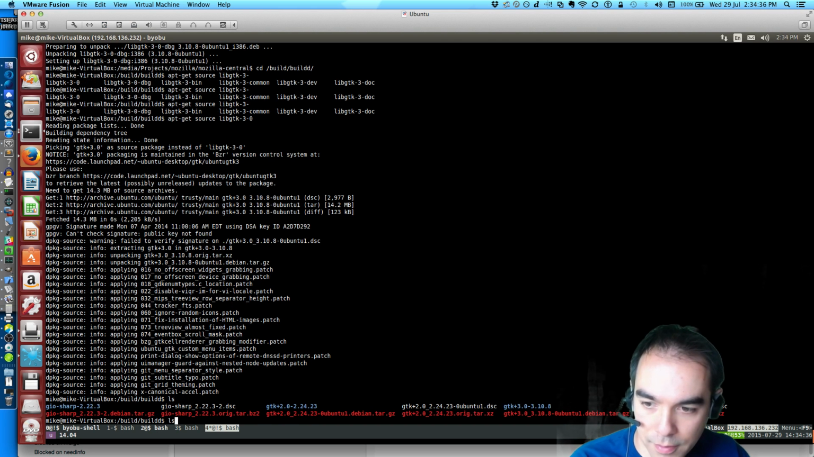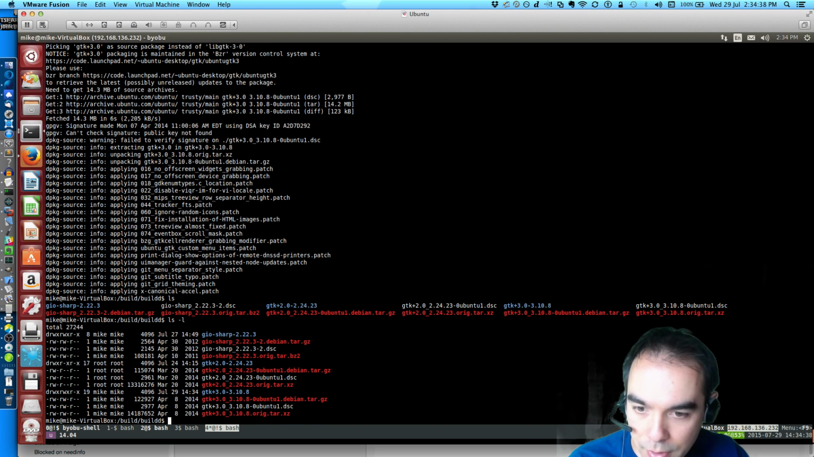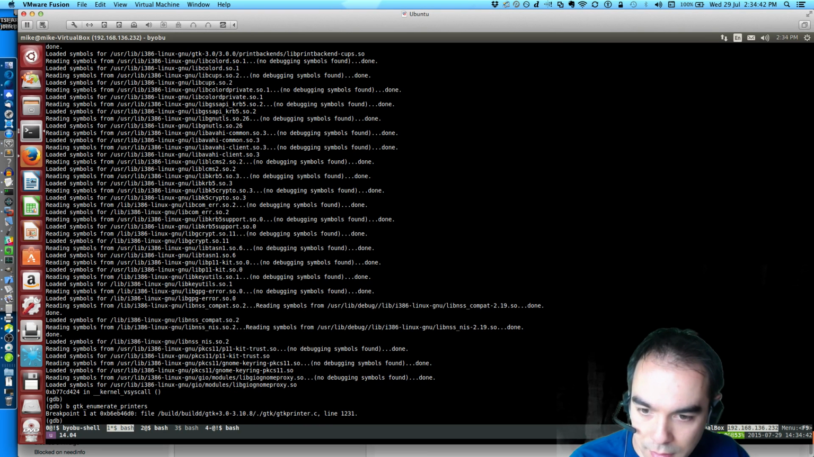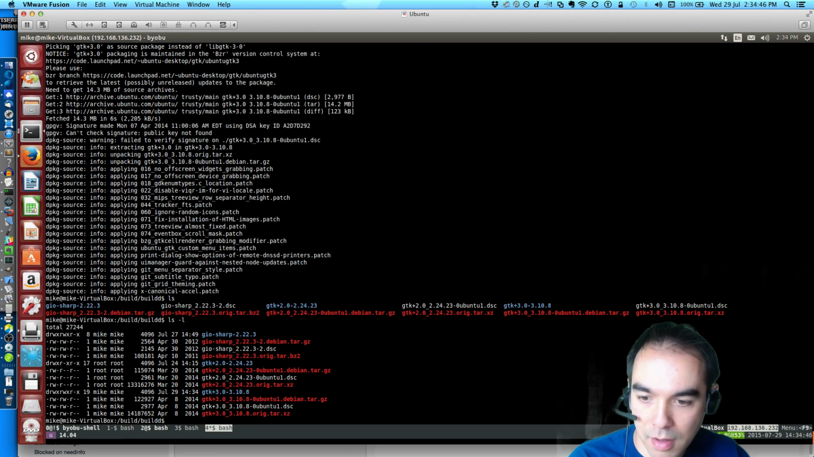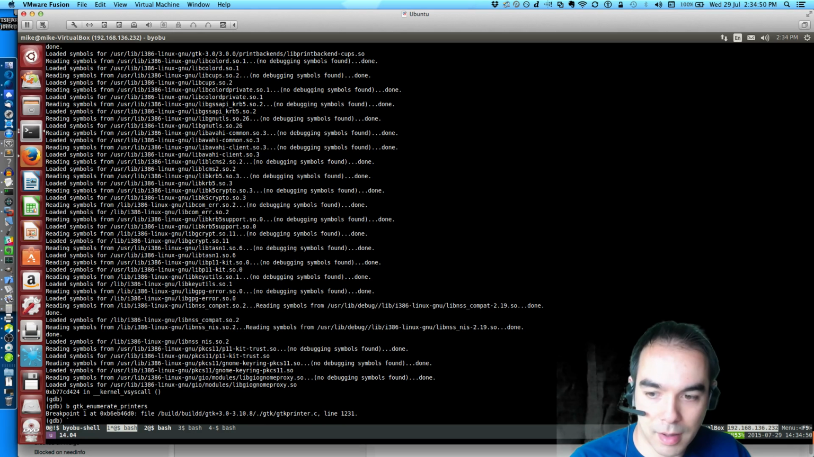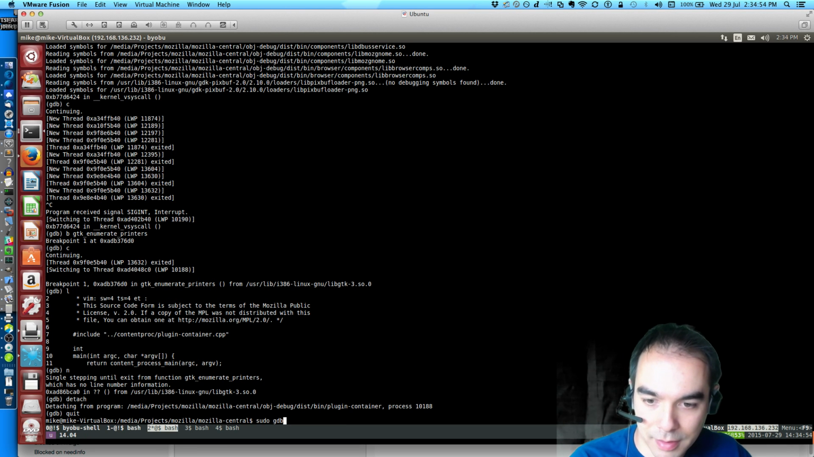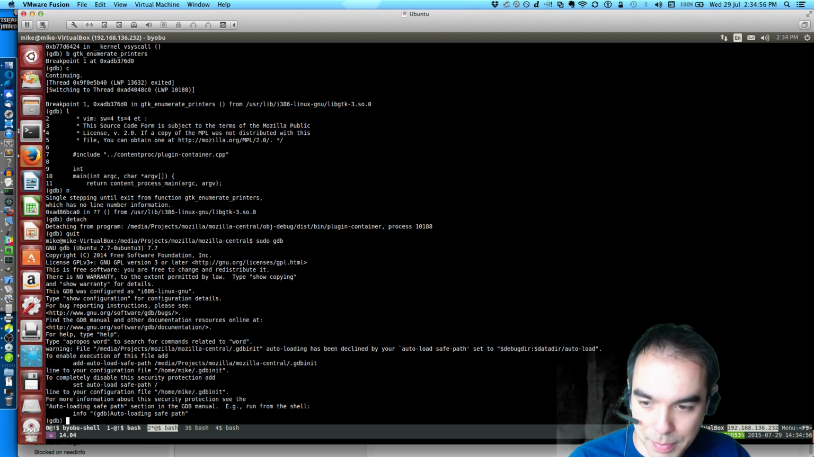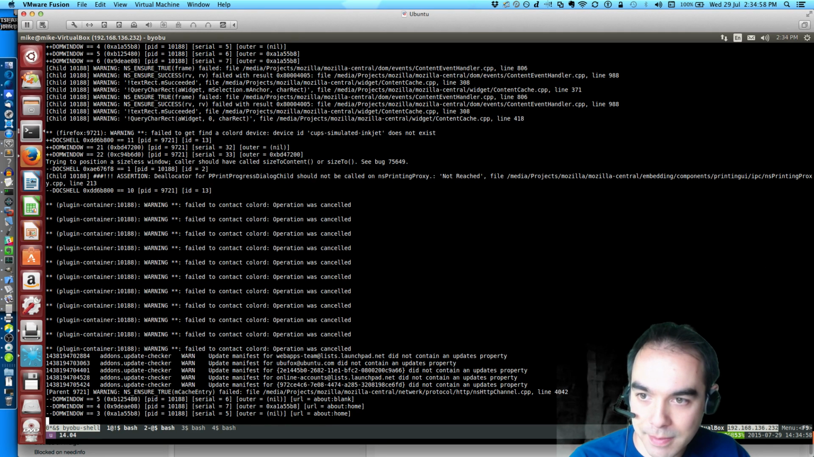So now we should have GTK 3.10.8. That is 3.10.8. Yes, okay. Okay, we're back in shape, people. I think we have everything that we need. Sorry for the delay, but now we should be able to debug with GDB all this GTK madness.